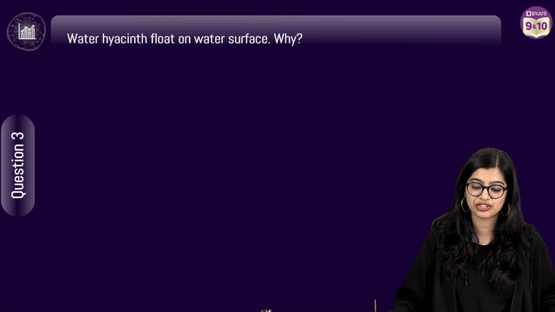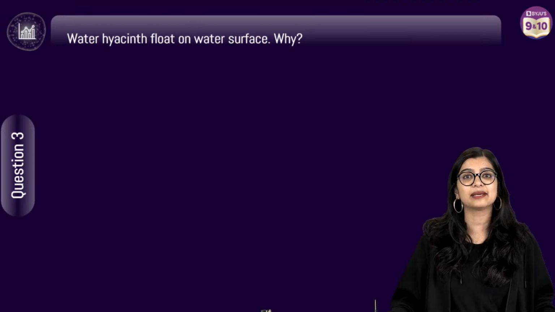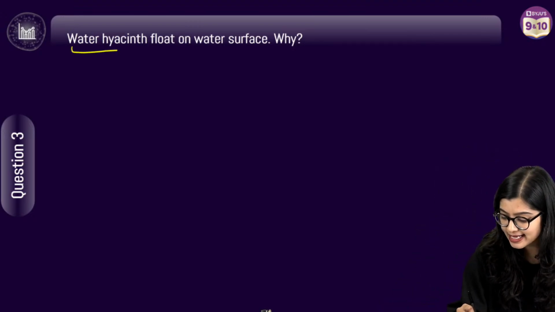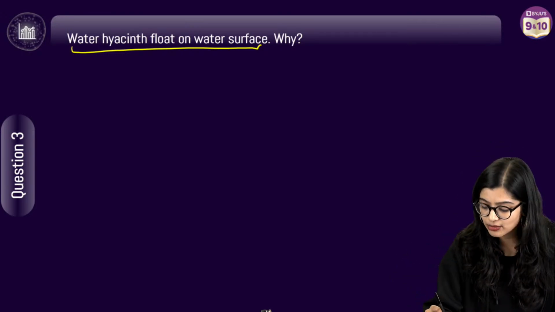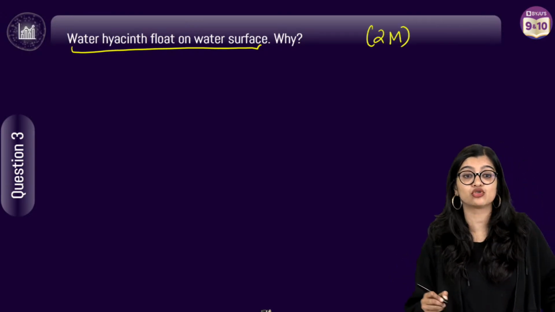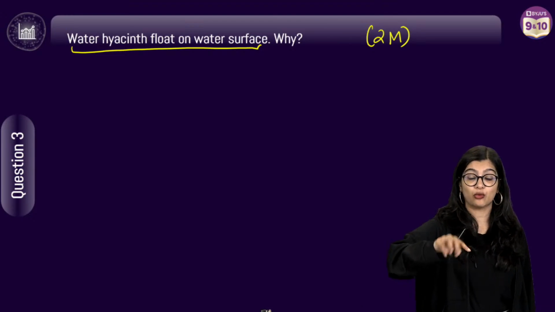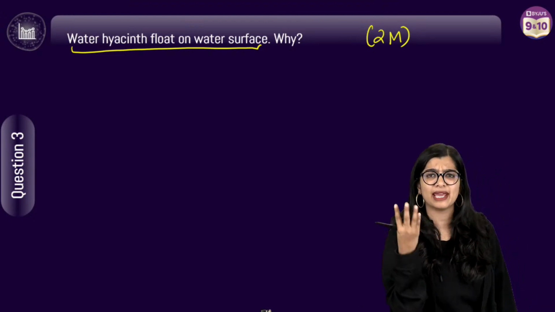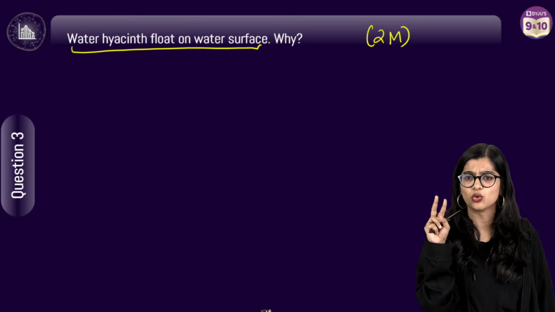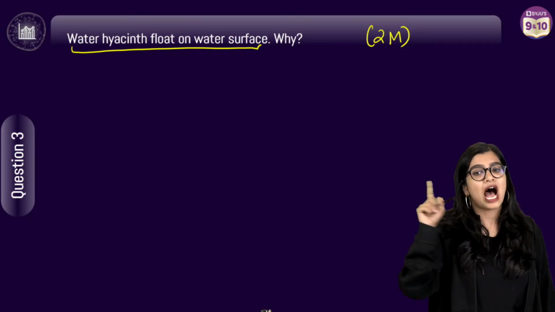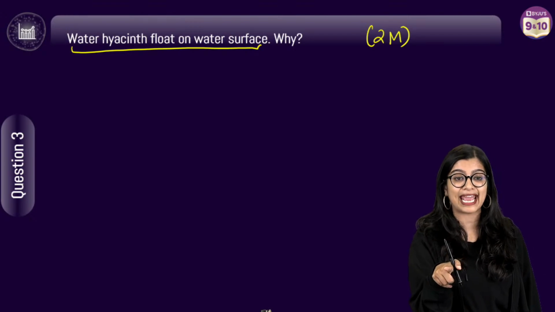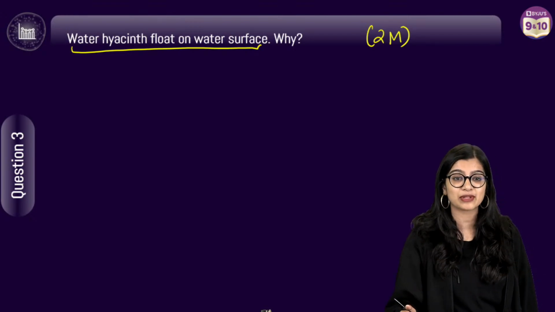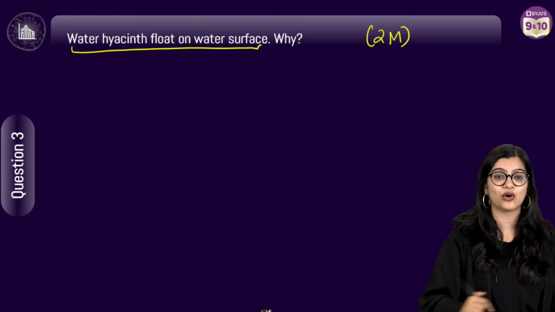Now moving on to question 3. Question 3 is easy peasy now. Water hyacinth floats on water surface, right? Why? Now this again is a 2-mark question, and students who had tissues for maybe your periodic test 2, unit test 2, I am sure this kind of a question would have come, right? You can tell me, ma'am, this question has come in my exam. See, Kanishk is telling me, ma'am, this came in my exam. Very good, right?